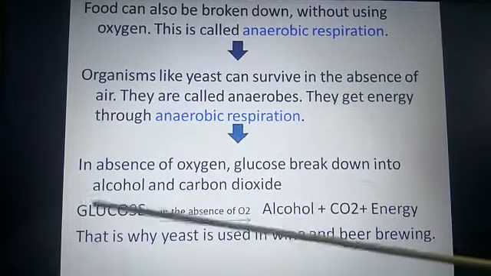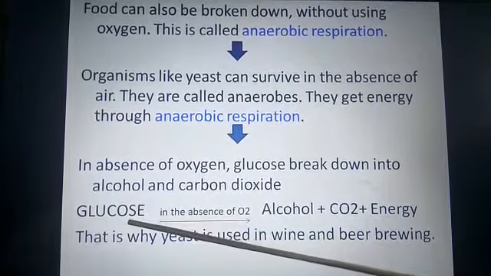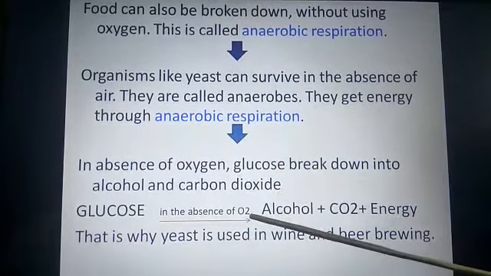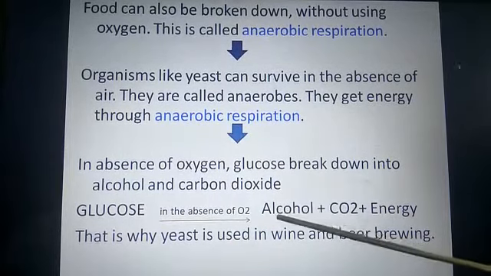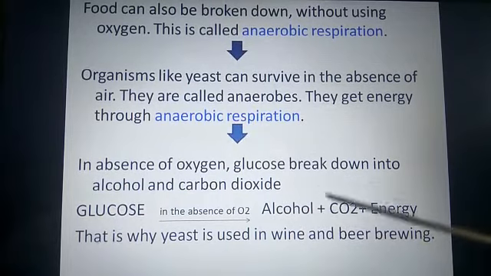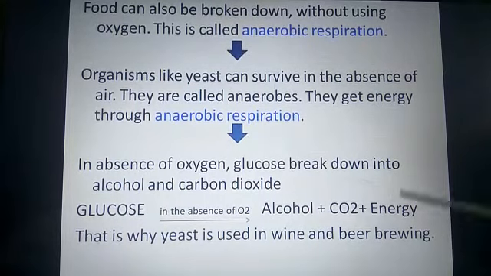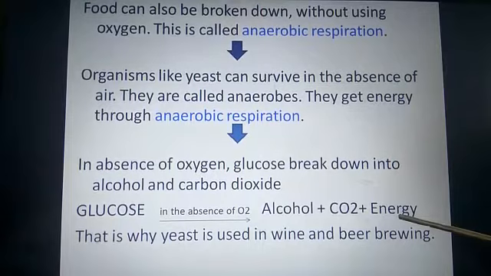Look at the reaction. Glucose in the cell, in the absence of oxygen, is broken down into alcohol and carbon dioxide, and energy is released.